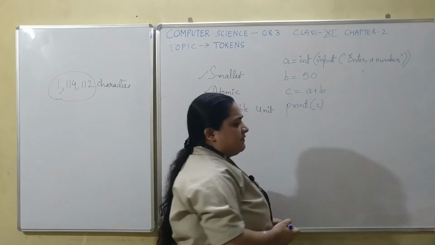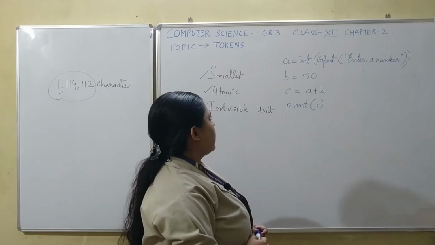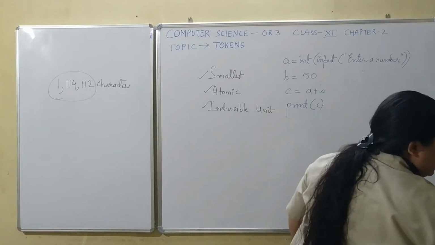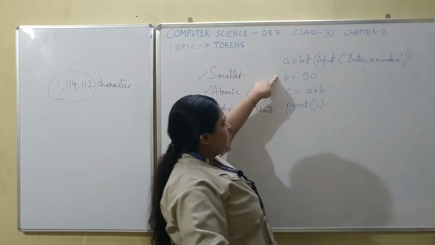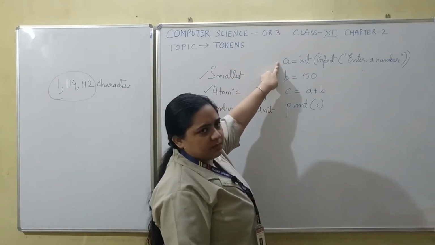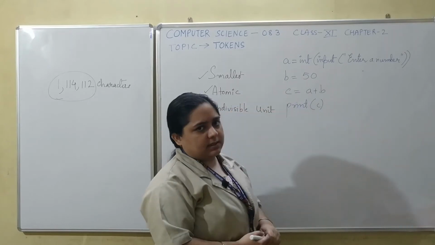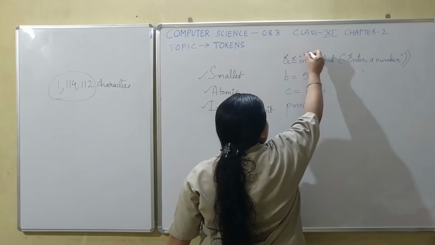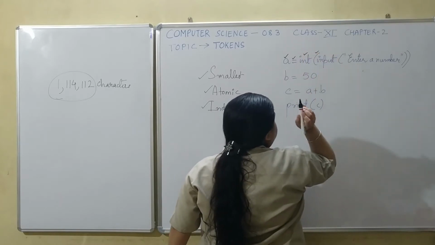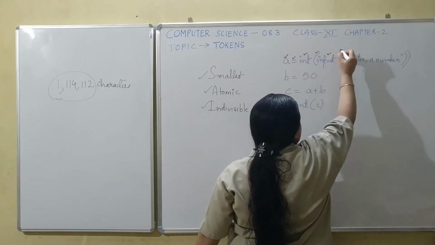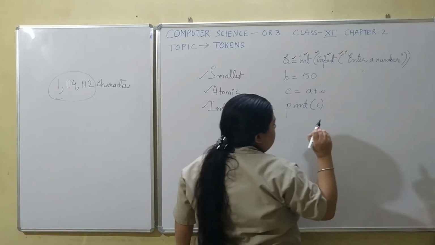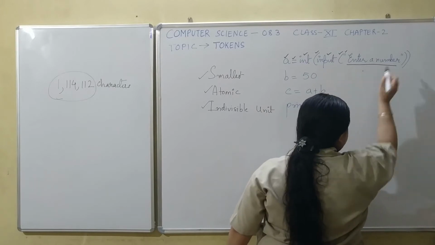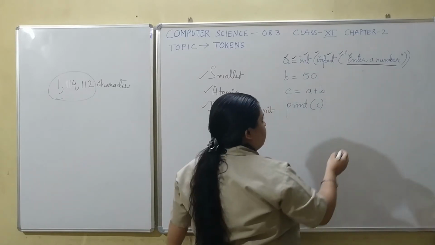So I have written a very small and basic program over here, as you can see. That is a simple program which accepts two numbers. One of the numbers is accepted from the user and one of the numbers is assigned. So every symbol which you see, A, this equal to, integer, the left bracket, input, this left bracket, this double quotation marks, then this whole thing which you can see over here, which is within double quotation marks, that is a prompt.